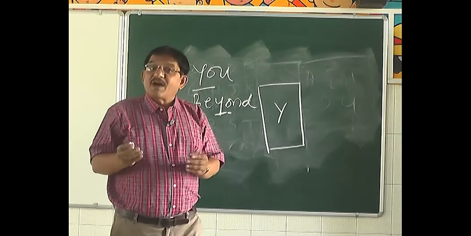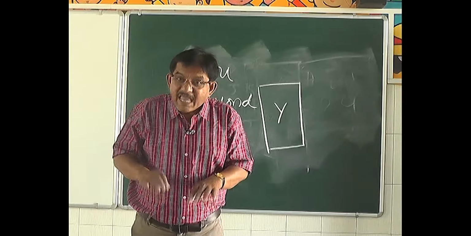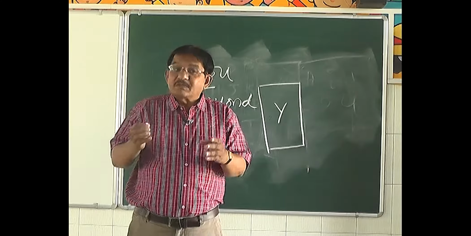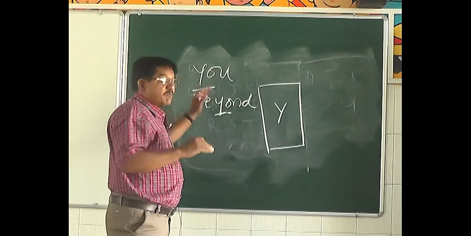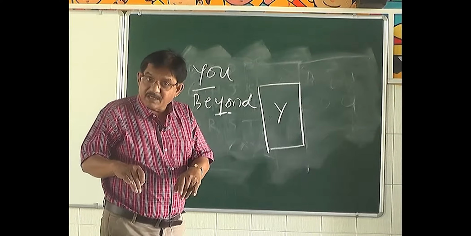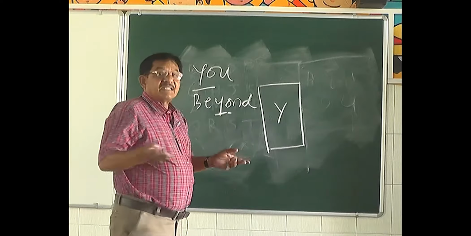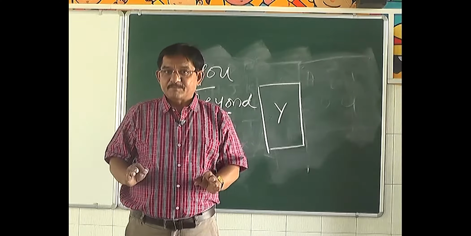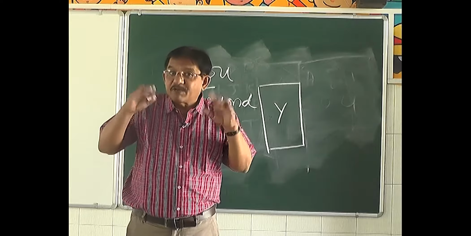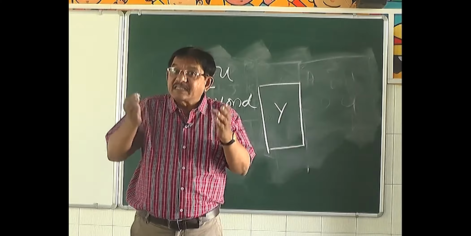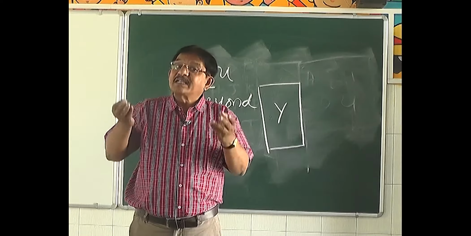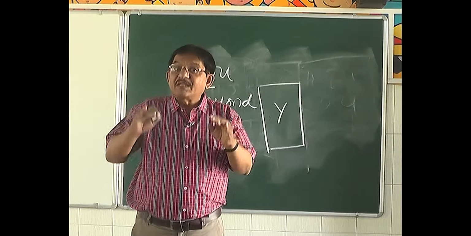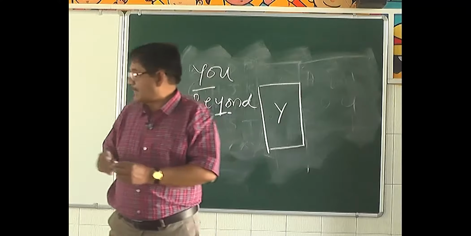There also Y is a consonant. So what is the point here? When Y comes at the beginning of a word or in the center of a word, that Y will be a consonant.